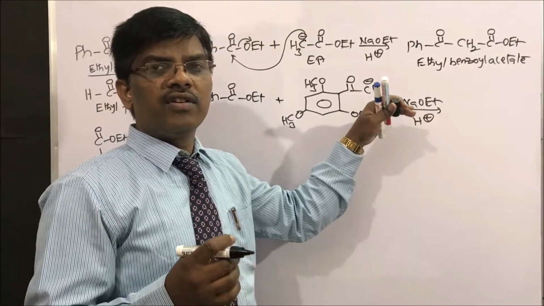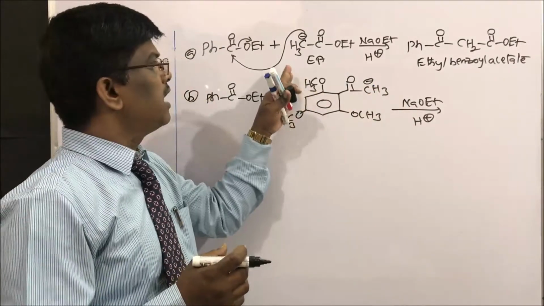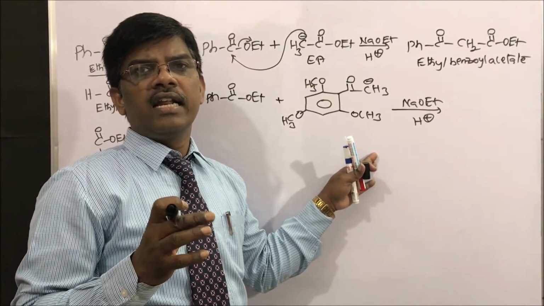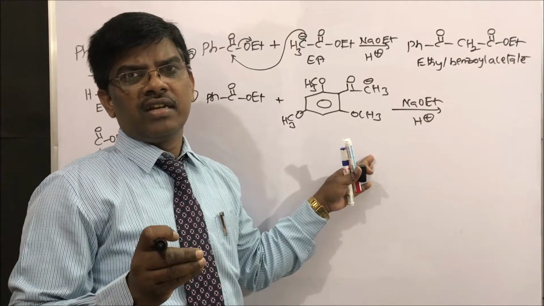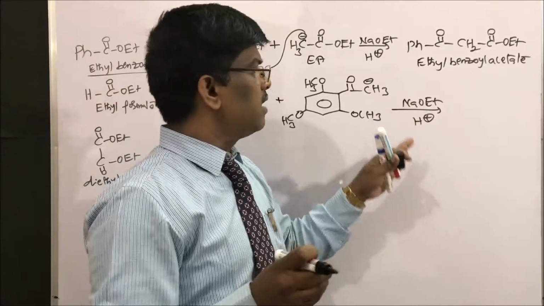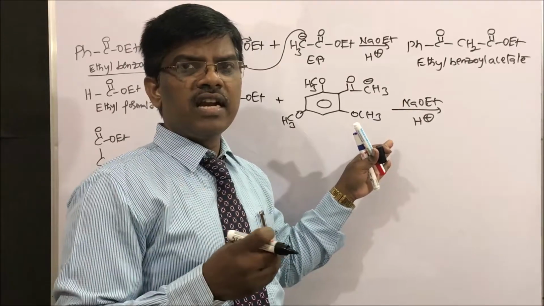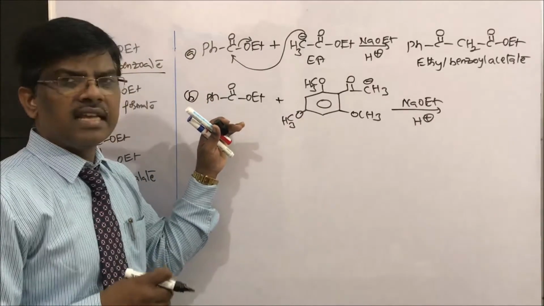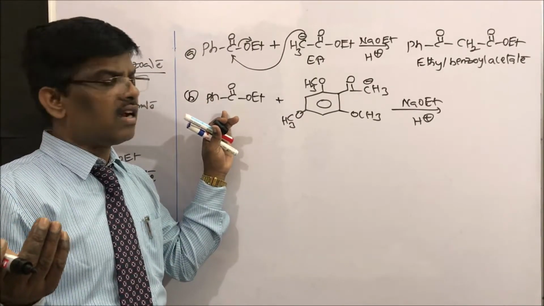Ketone alpha hydrogens are more acidic compared to ester alpha hydrogens. Moreover, ketones do not readily undergo aldol condensation. In aldol condensation also we use base, but ketones under usual conditions do not undergo aldol condensation.